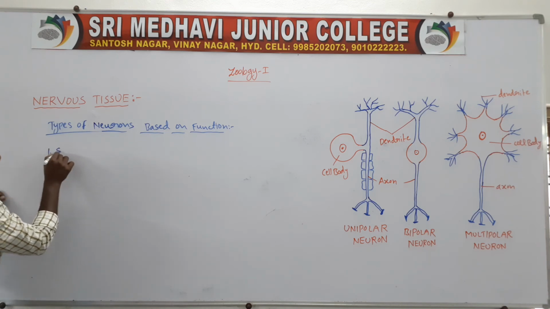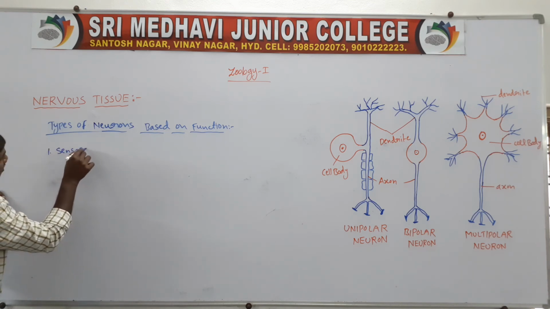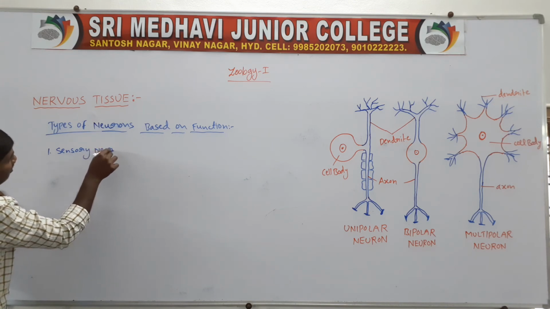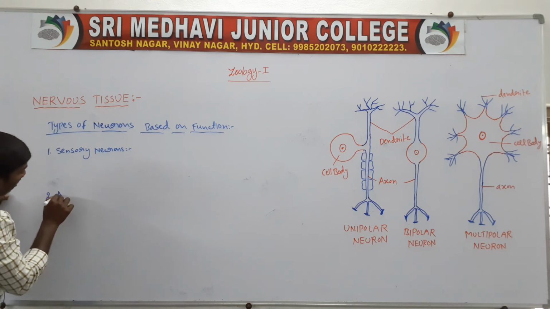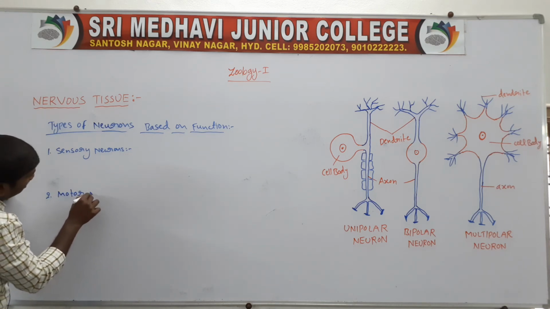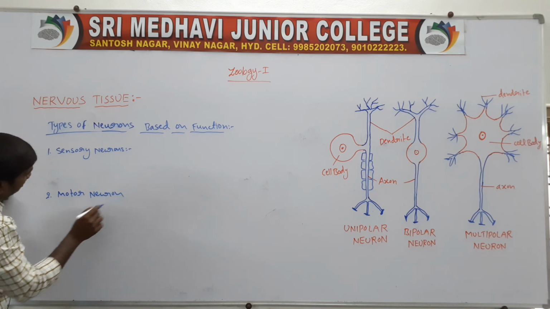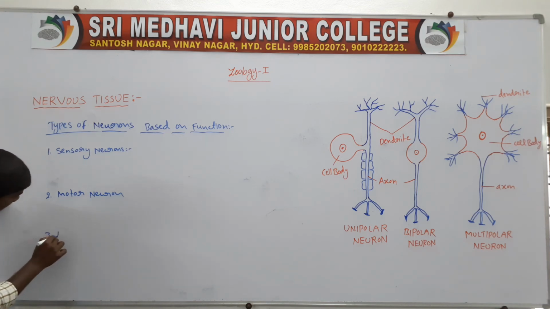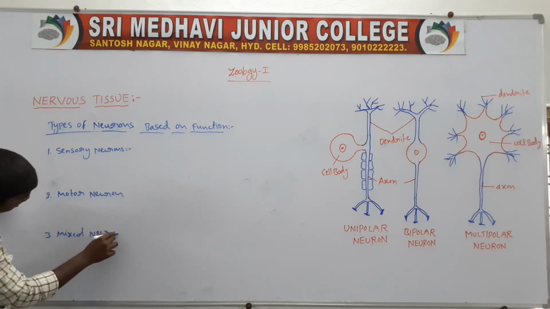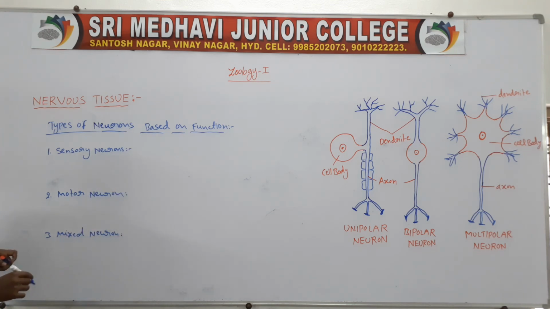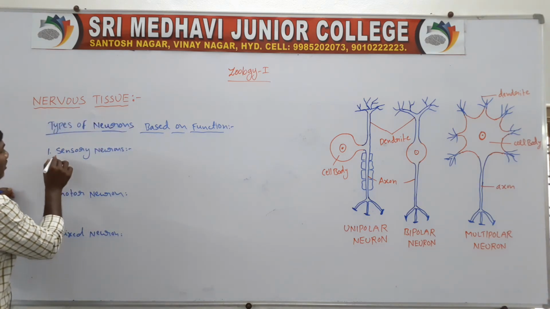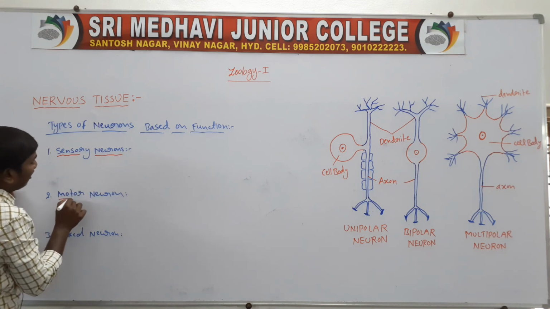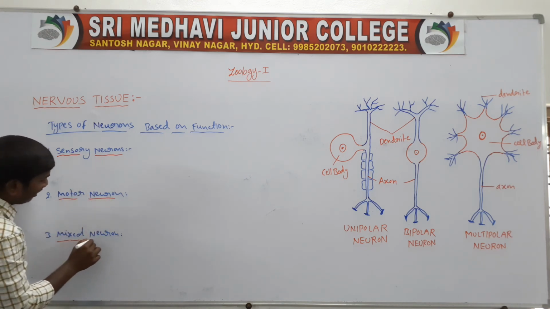First one, sensory neurons. Second one, motor neurons. Third one, mixed neurons. Mixed neuron is also called interneuron.